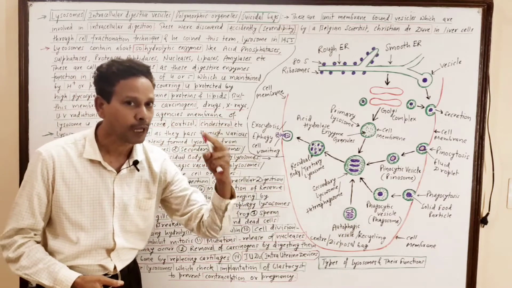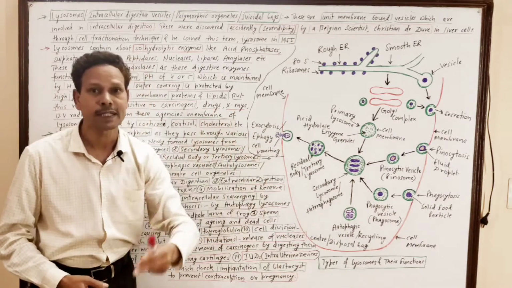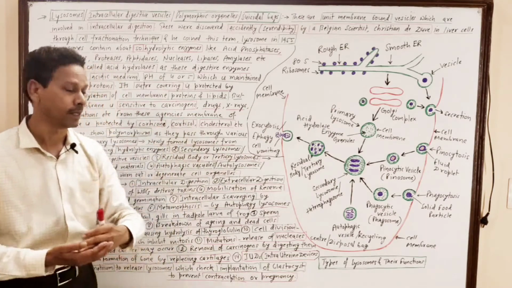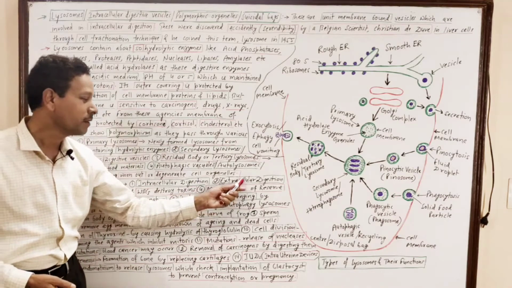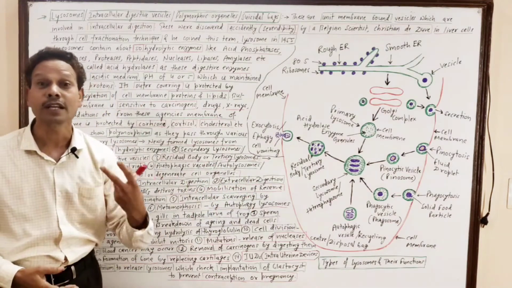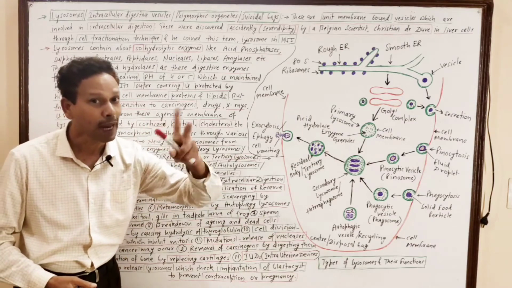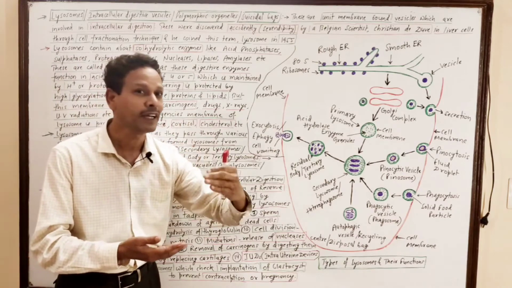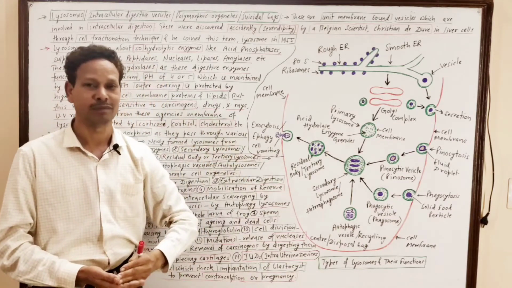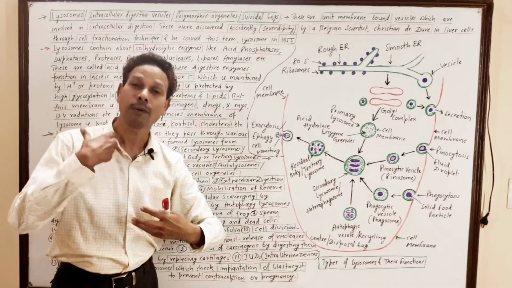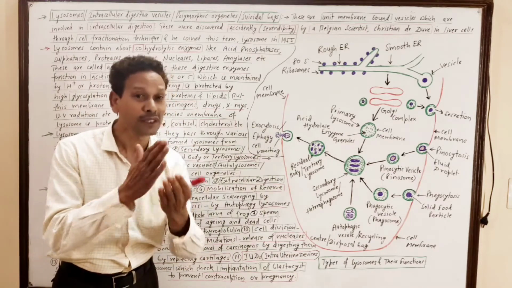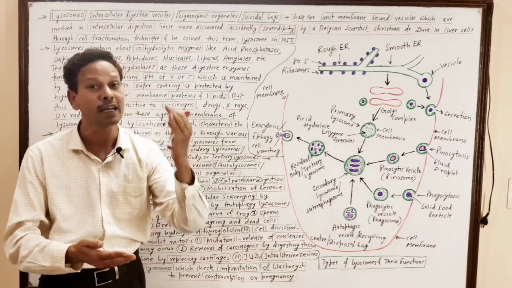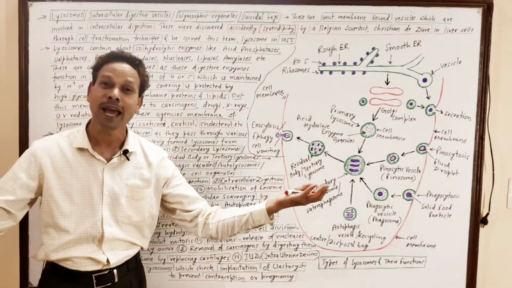Body defense. Note down the lysosomes, particularly the lysosomes of WBCs, leukocytes. The lysosomes of WBCs or leukocytes destroy the toxins, harmful substances, which means the lysosomes are involved in body defense. Fourth, a very important point, mobilization of reserve food. Particularly, dear students, at the time of starvation, during fasting, in our body, in our cells, the stored food gets mobilized. It means at the time of fasting, starvation, the body gets nourishment with the help of lysosomes.